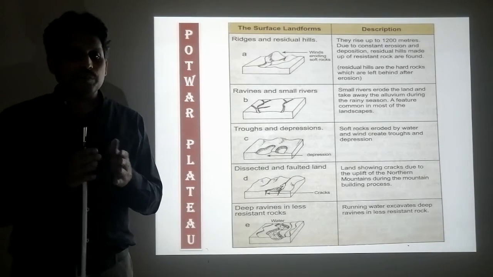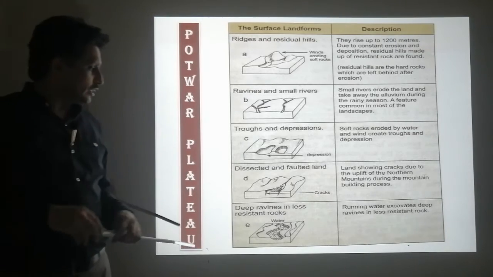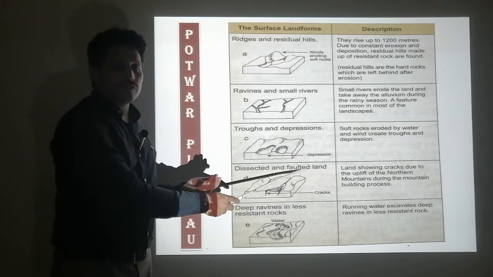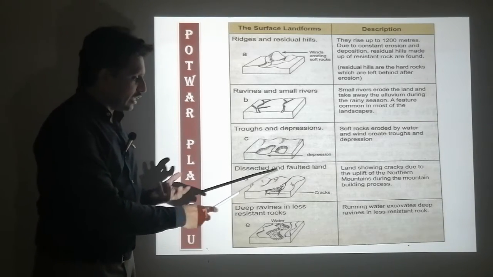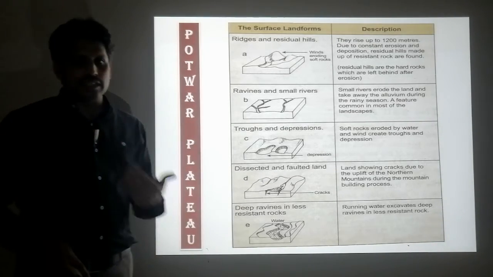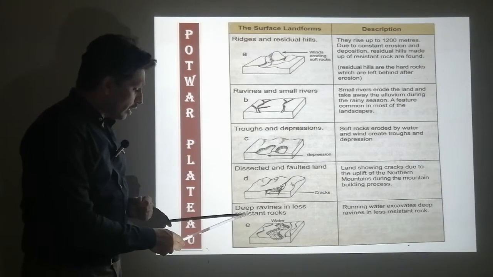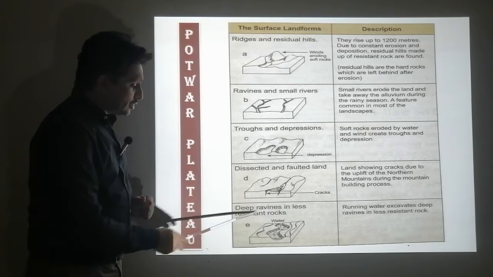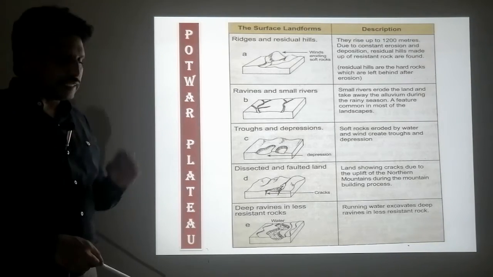Sometimes a deep crack is produced on the land of the upper surface. So this is how the land may get faulted. So the land of Potwar Plateau is dissected and faulted. This is another topographical feature which is prominent. Deep ravines in less resistant rocks. The last topographical feature here is the deep ravine.